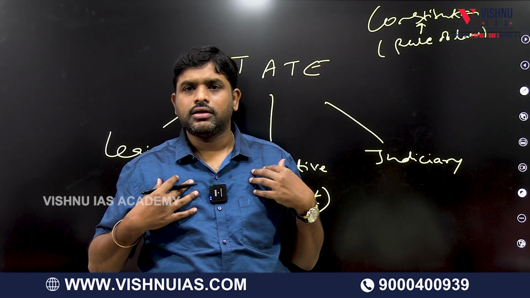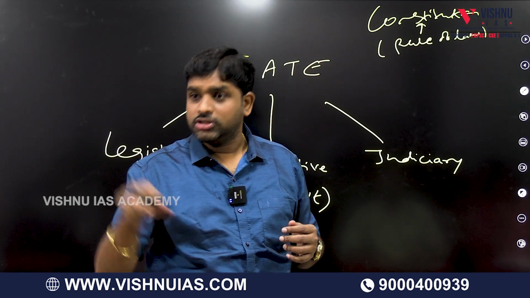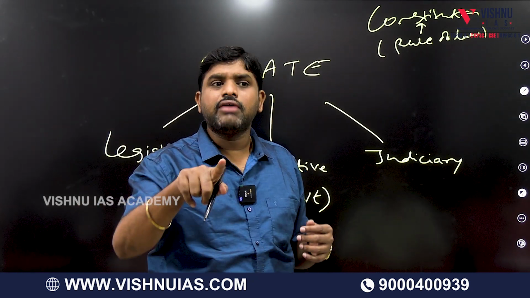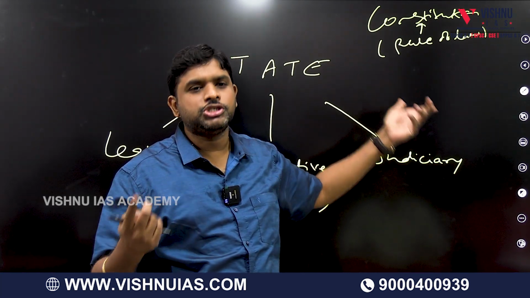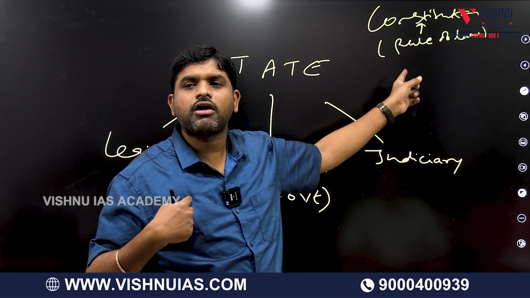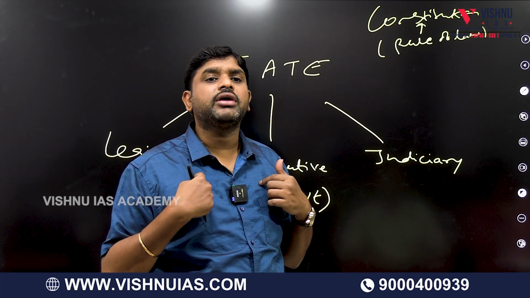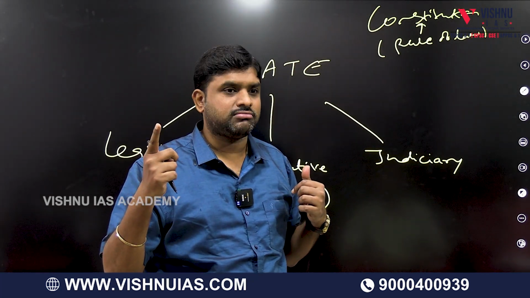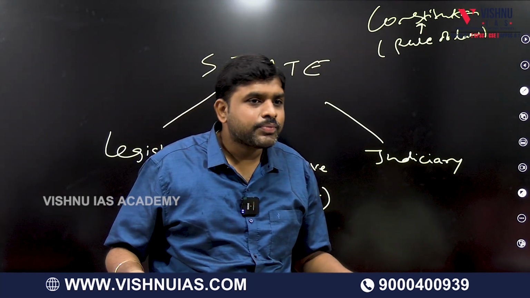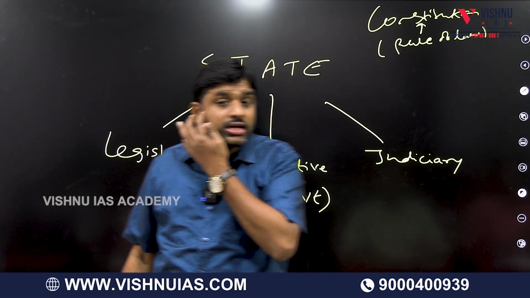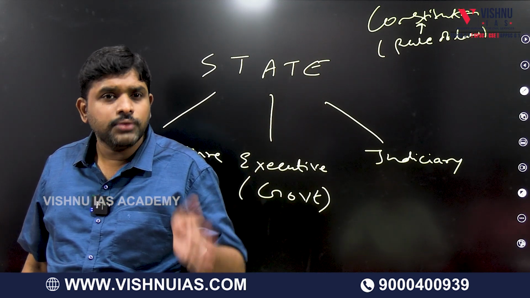I am Narendra Modi, so I am ruling the country. The judiciary will look, when I am running the government, whether I am following rules or not. The rules are called the constitution. Whether I am following rule of law or not, that is, whether I am following the constitution or not. The judiciary will look and tell me, hey, what you are doing, you are not following the constitution. Or when I am following the constitution, the judiciary will not come by, because I am following rule of law. So in that way, three organs will be there. One organ is called the executive, another organ is called the legislature, and the other is the judiciary.